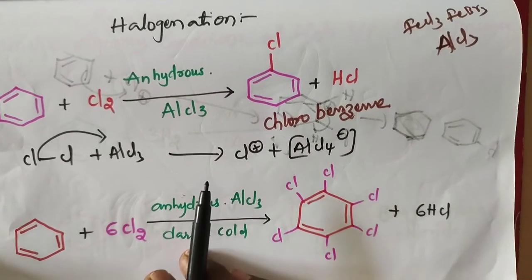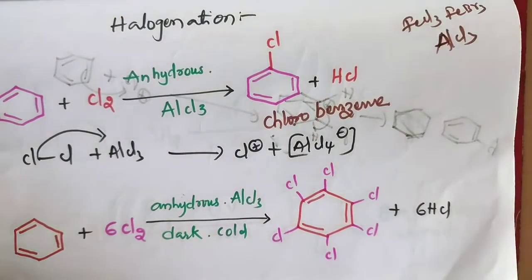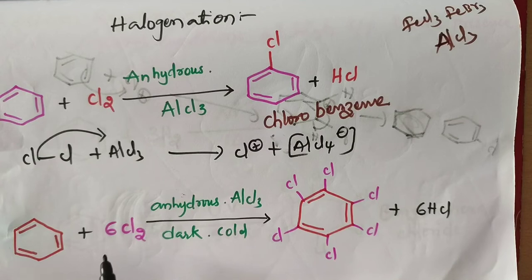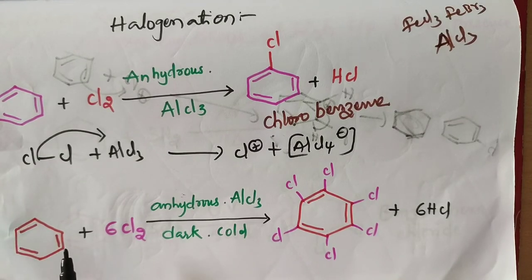Next one is excess of electrophile. If an excess of electrophilic reagent is used, further substitution may take place in which other hydrogen atoms of the benzene ring are replaced. So the remaining hydrogens, 1, 2, 3, 4, 5, 6, all 6 hydrogens are going to be replaced with these 6 chlorines as electrophiles.